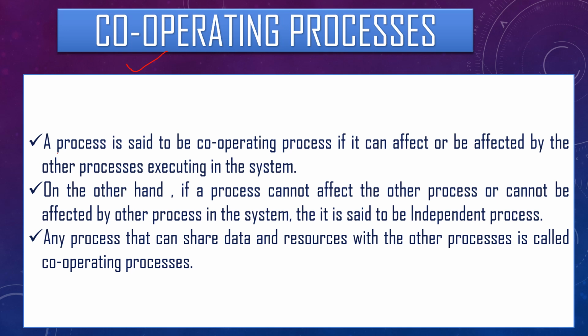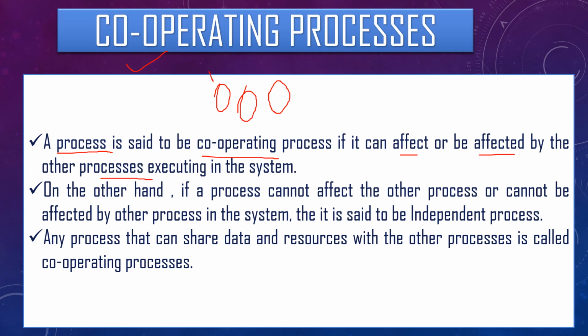Okay, so a process is said to be a cooperating process if it affects or is affected by another process that is executing in the system. Suppose there are three processes executing in the system, processes 1, 2 and 3, and these three processes affect the working of another process, or are affected by each of these processes.